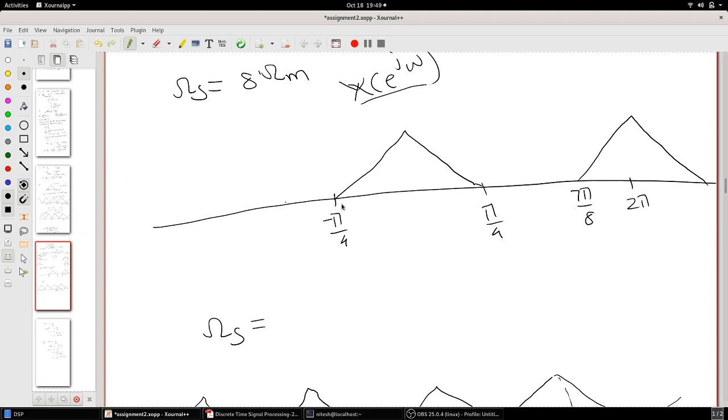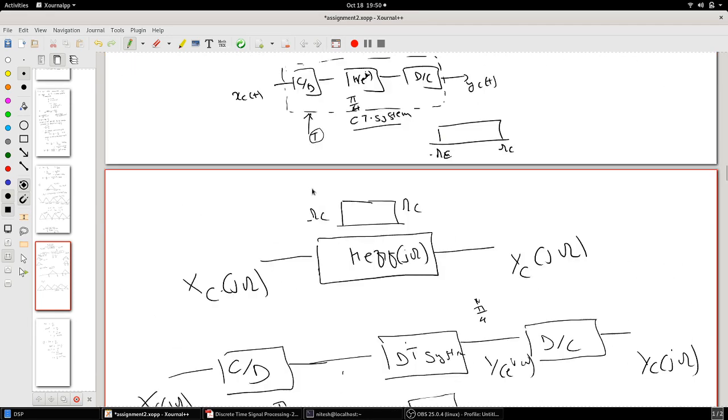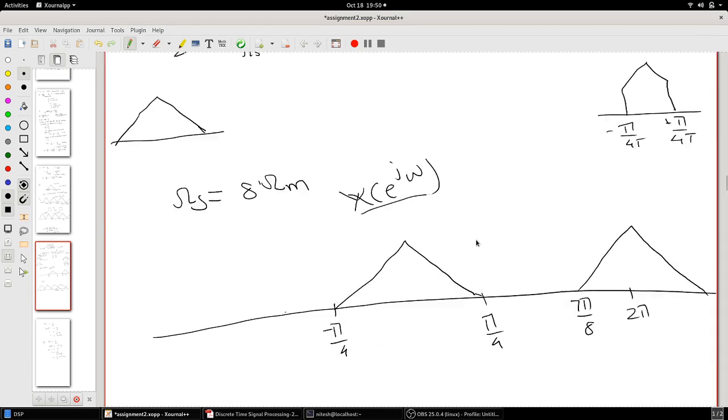Now if you want the system to act like a filter, what you want to see is some frequencies being cut off, being rejected by this particular filter. That is what you want to see. So omega m should be greater than or equal to pi by 4.